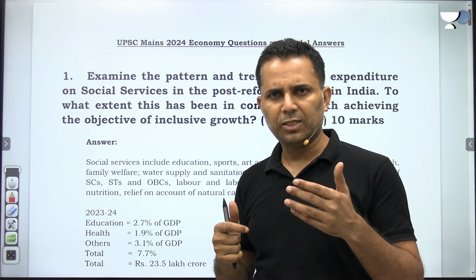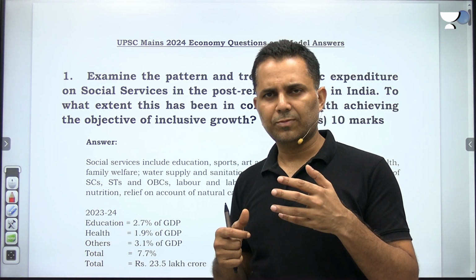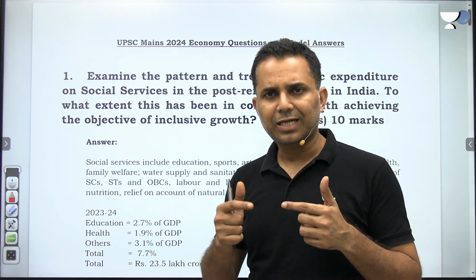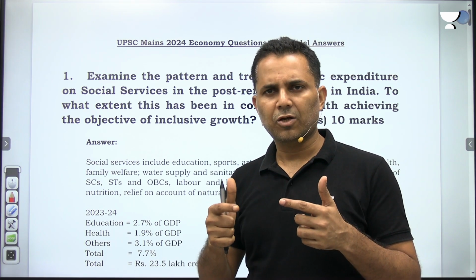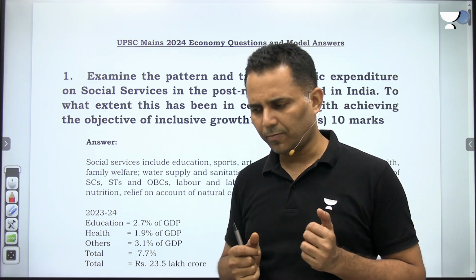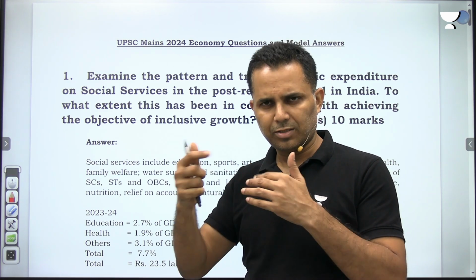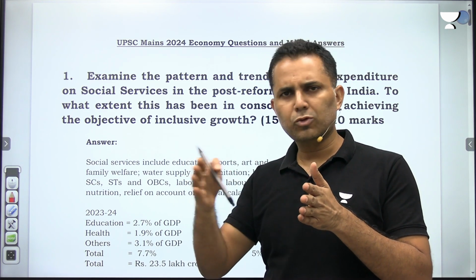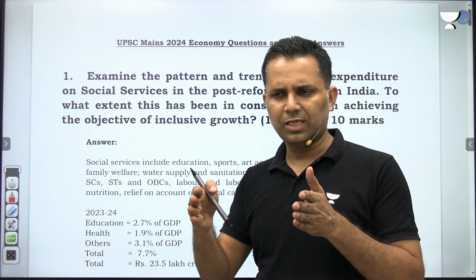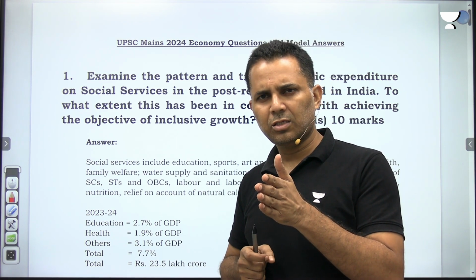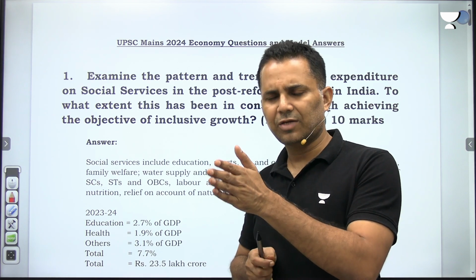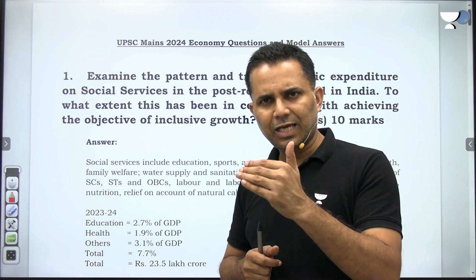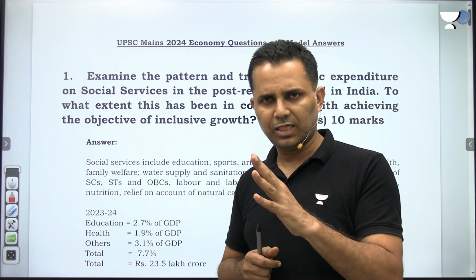Of course, we require expenditure on health and education, but we also require expenditure on infrastructure building, road, railway, port, airport, because that creates jobs for a large section of our uneducated youth, unskilled jobs. So you have to link this expenditure trend with inclusive growth. If you see 1991 till 2024, around 33 years, we have increased the expenditure on social services, health and education, and various other social services, housing, tap water and all this. So to a certain extent, this has helped in achieving inclusive growth.